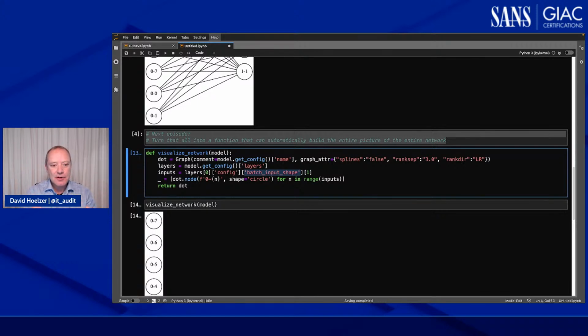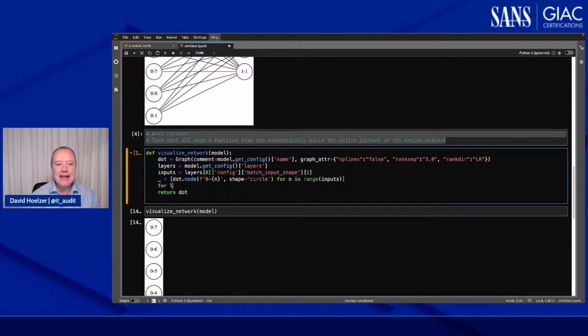But for now, I need to iterate over all of the rest of those layers. So I think I'm going to put a for loop in here. I'm going to say for layer number, comma layer, in enumerate layers 1 to the end.